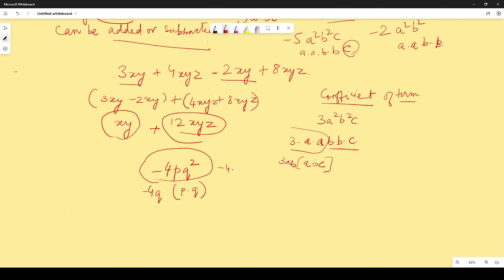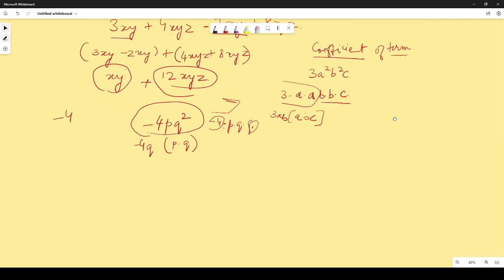Minus 4 into p into q into q. So here you take minus 4 and q away from it and you're left with pq. So that is how you find out the coefficient of a term.